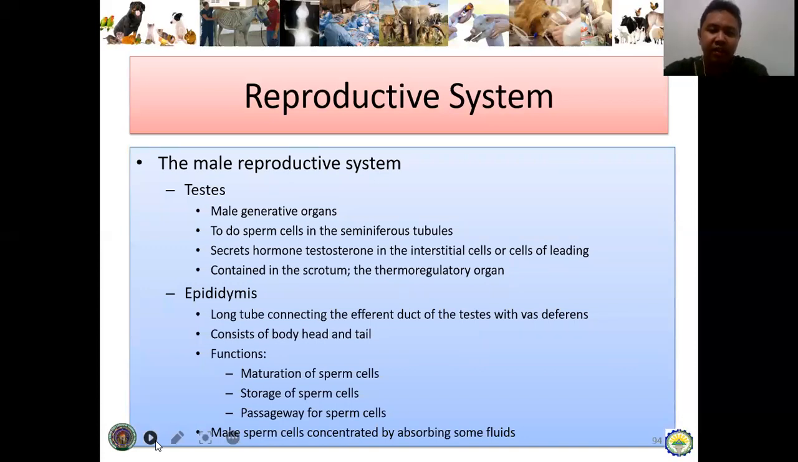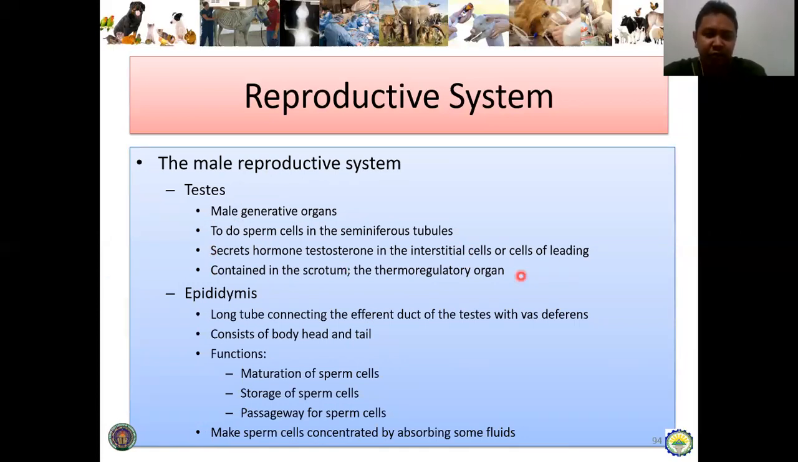The different organs are the testes, epididymis, scrotum, and others. So let's discuss these one by one. First is the testes. It is the male reproductive organ. In the female, the ovary produces the egg cell; in the male, the sperm cell is produced in the testicles, specifically in the seminiferous tubules of the testicles. And then they secrete the hormone testosterone in the interstitial cells, or Leydig cells. And then it is contained in the scrotum.